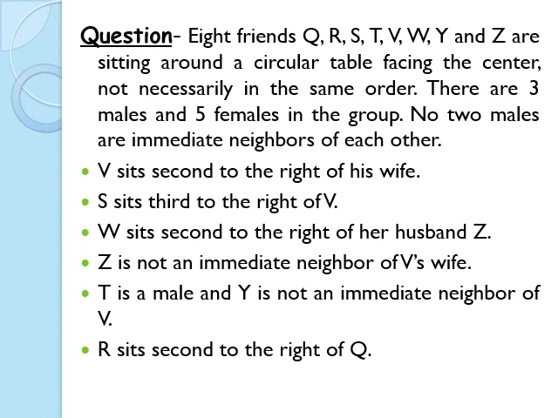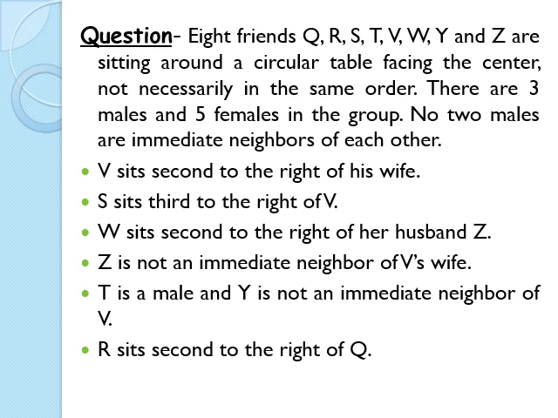There are 3 males and 5 females in the group. No 2 males are immediate neighbors of each other. This is the information which the question is giving us.